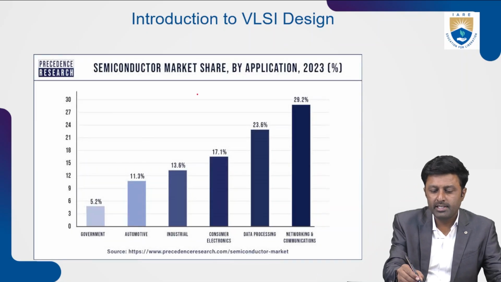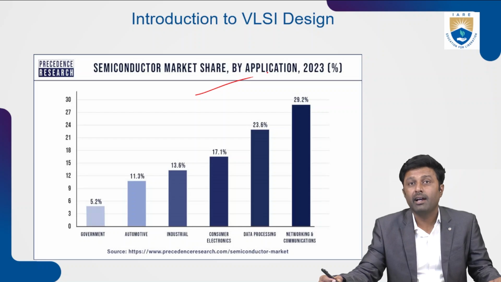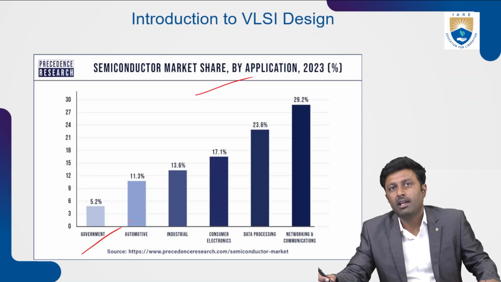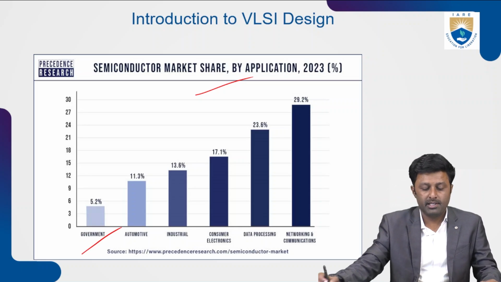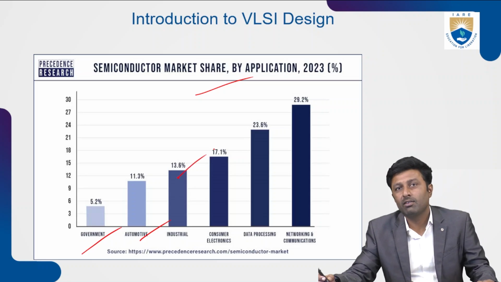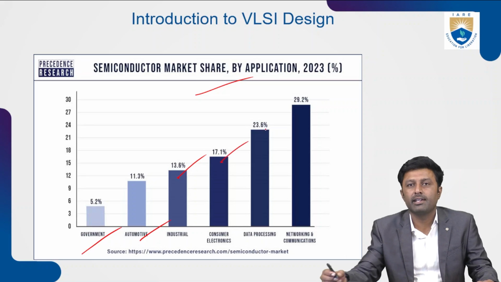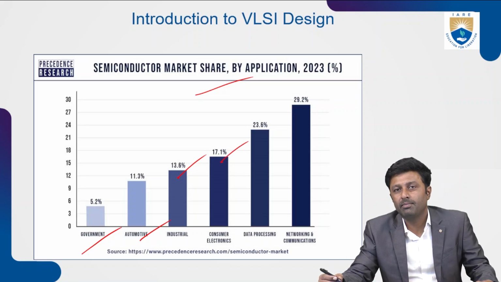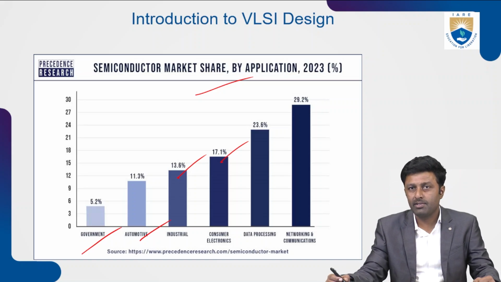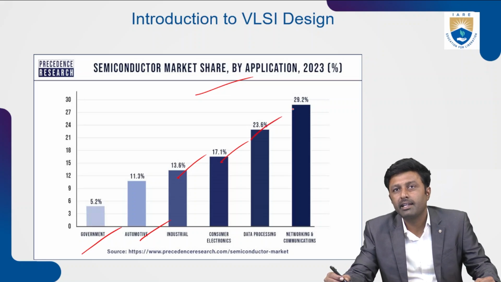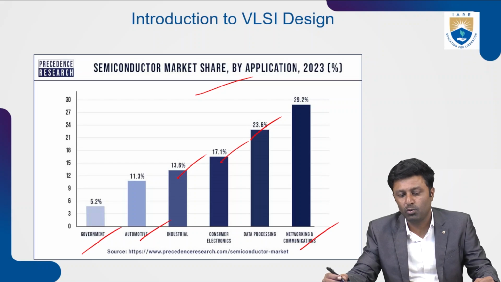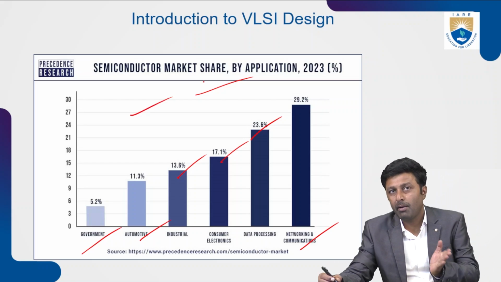There is one more thing, the semiconductor market share by application. As you can see, in the government sector the usage of semiconductors is 5.2%. Then in automotive it is about 11.3%. Then in industries it is around 13.6%. Then in consumer electronics, almost all consumer electronics devices are made with the help of these semiconductors only. Then the data processing sector is about 23.6%, and networking and communication is about 29.2%. So this is the semiconductor market share by application.